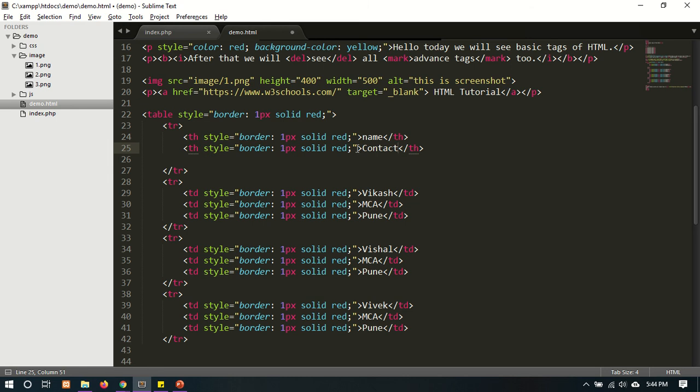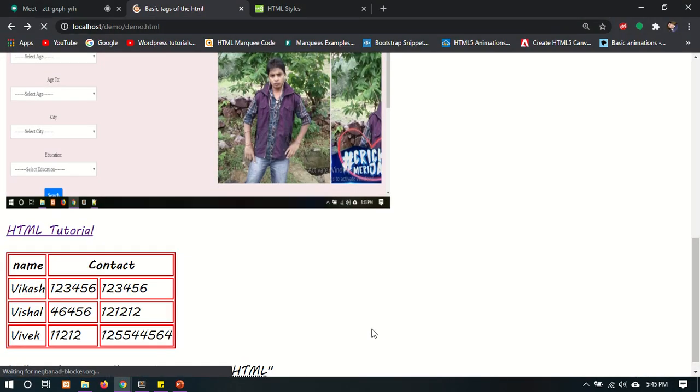There is one property called colspan, and I have to merge the two columns. So I am giving here 2, and it merged the two columns.